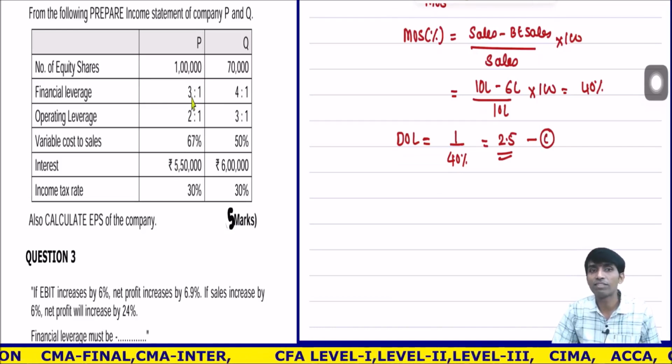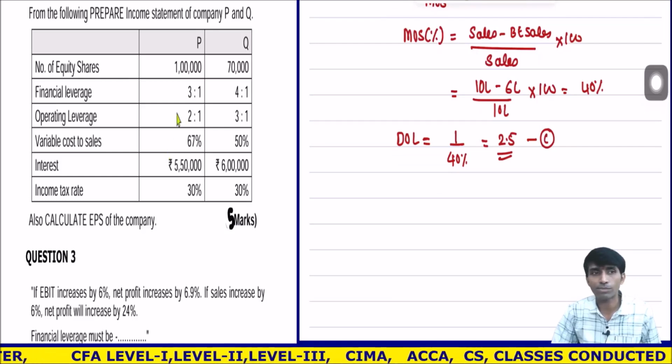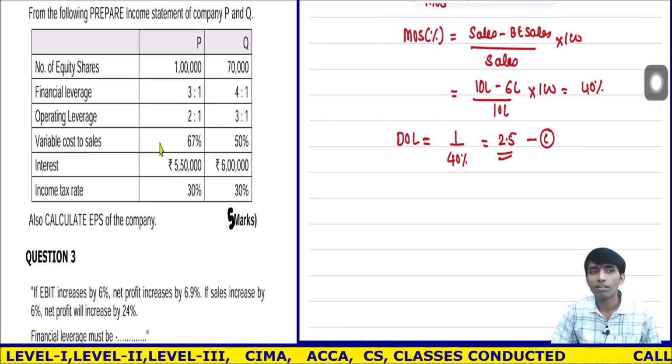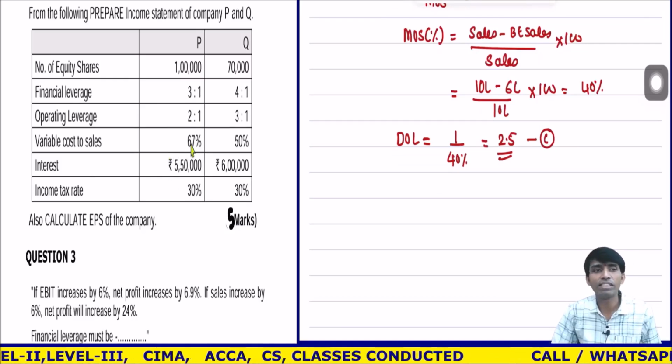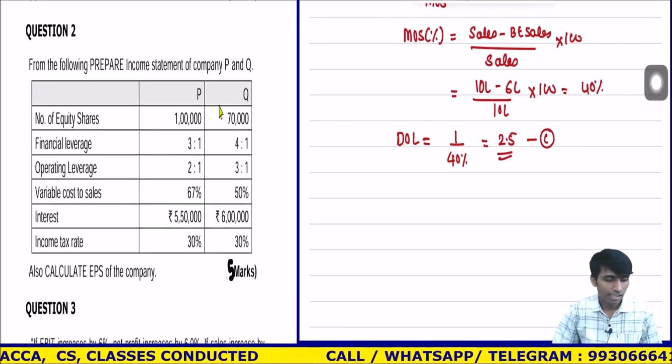So whenever financial leverage is given and interest is given, you can easily calculate the EBIT. Okay, that is the first part. Operating leverage is given, variable cost to sales is given, income tax is given. Calculate the EPS of the company. You have to make the income statement.